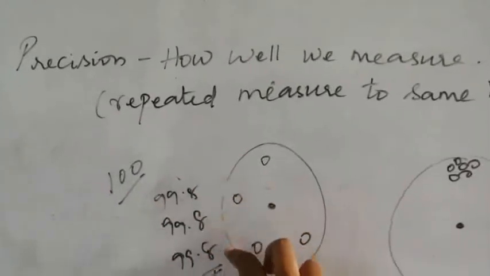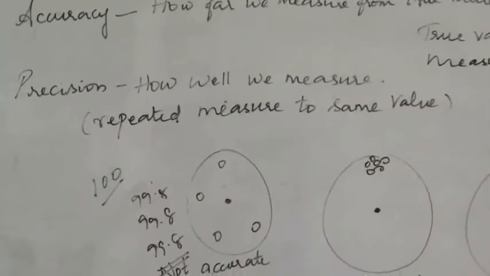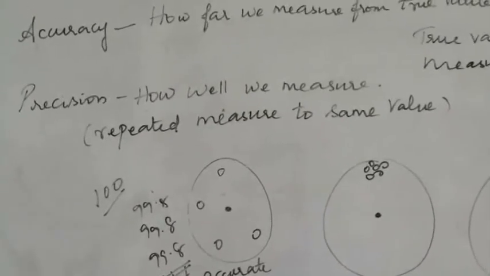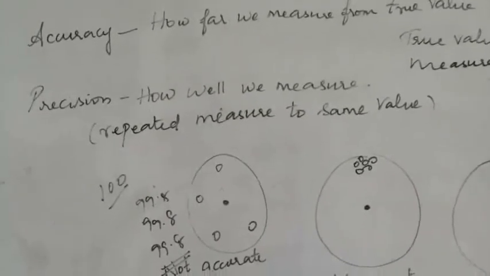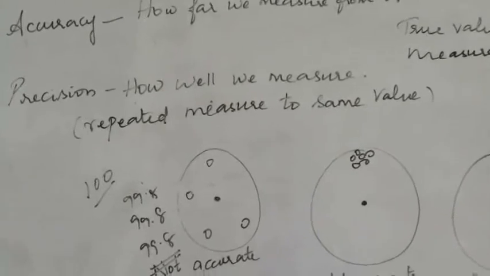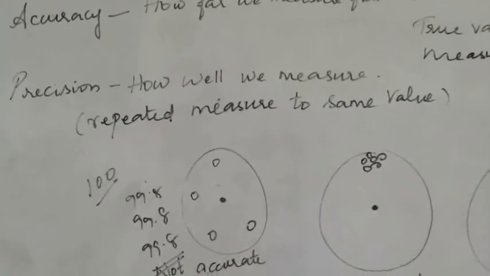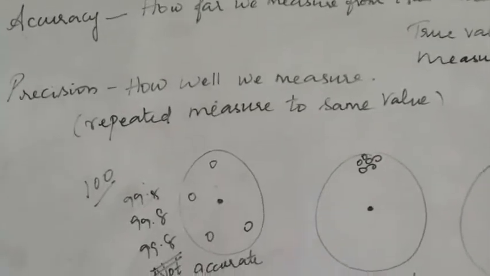And since you repeatedly get the same measured value, that value is called the precise one. We are measuring consistently, and getting the same uncertainty. This is called the precision value.